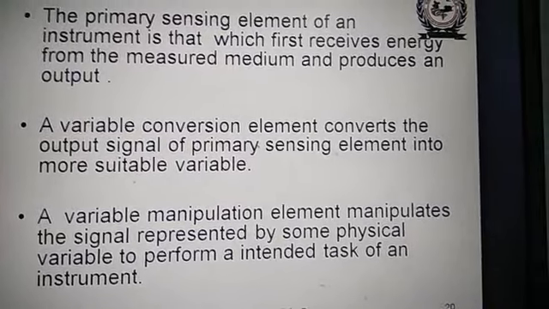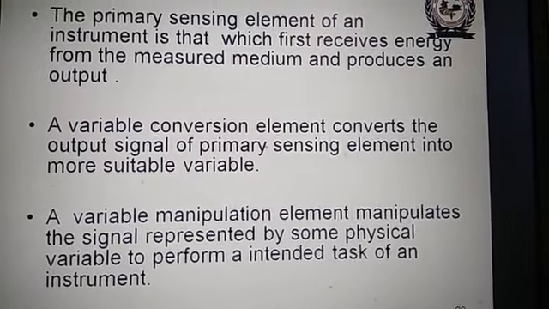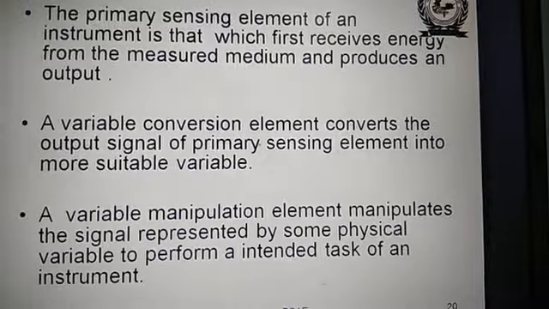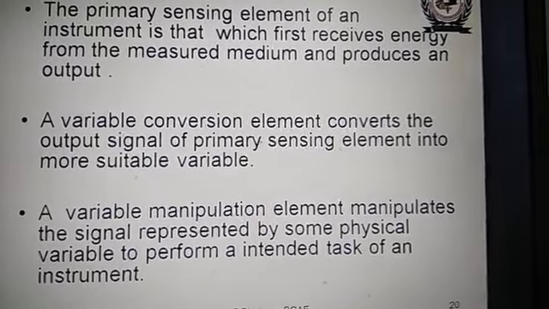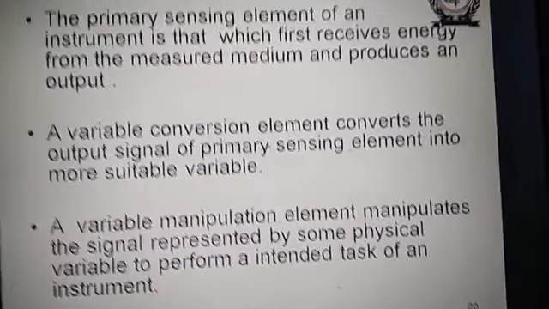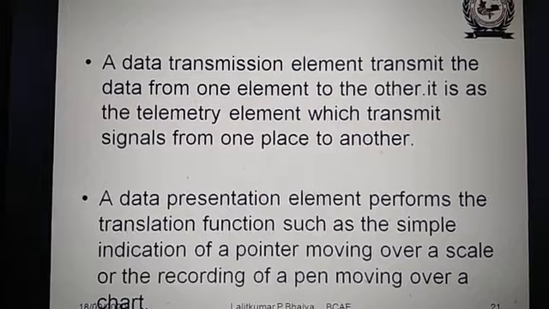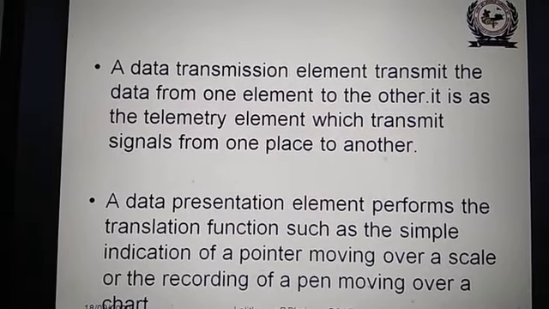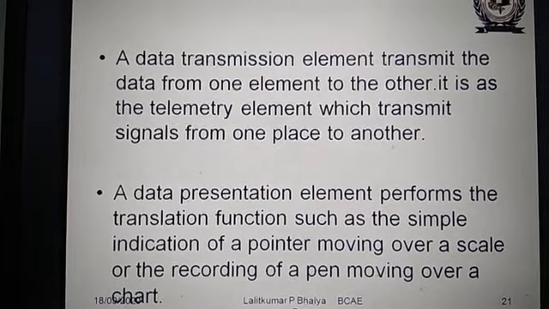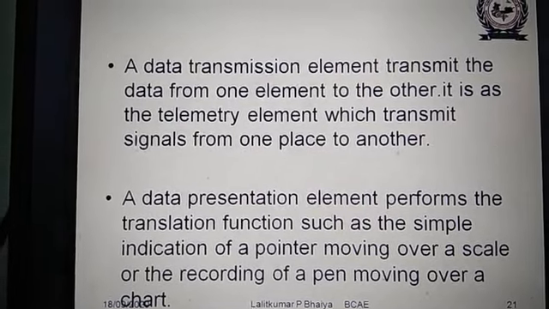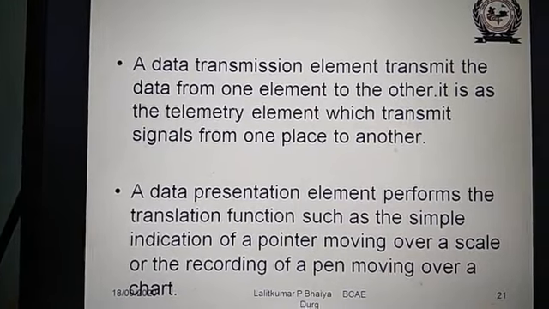A variable manipulation element manipulates the signal represented by some physical variable to perform an intended task of an instrument. That is called the signal conditioning element. A data transmission element transmits the data from one element to the other. It is the telemetry element which transmits signal from one place to another place. That is transmitter type.